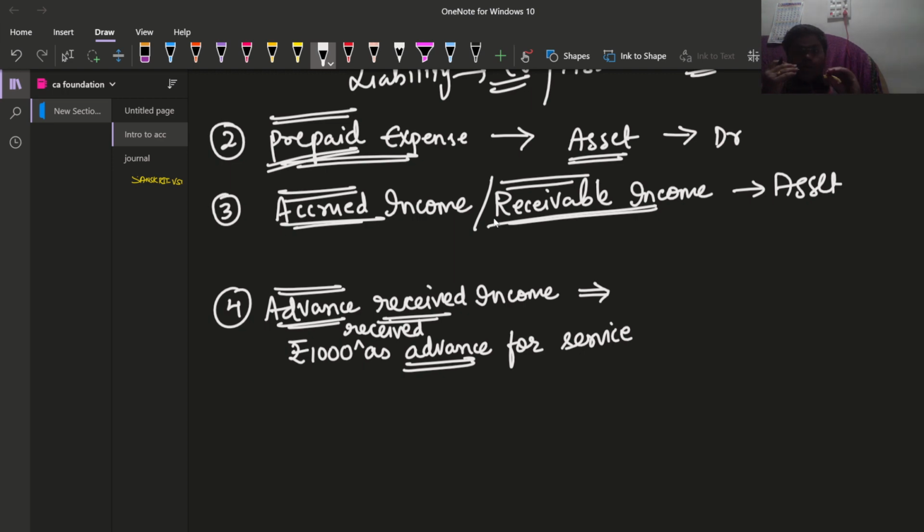If the service has already been provided but the amount is not received till now, then it is known as a receivable amount. But if we haven't provided our services, and the amount has already been received as an advance for providing the service, then it is like a liability, right?